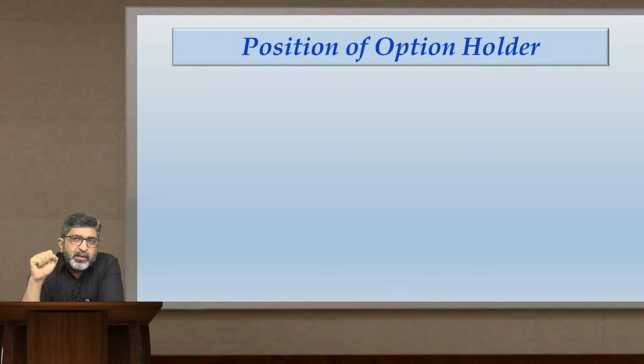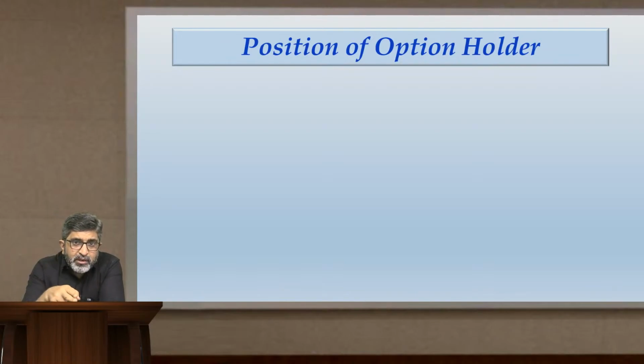In the derivative market, three types of positions are generally referred to for option holder and option writer. Those three positions are in the money, at the money, out of the money. In the money means when exercising that option is beneficial to you, your position is considered in the money. When exercising that option is not benefiting you at all, in fact it is a loss making thing for you, you will call it as out of the money. The option is out of the money.